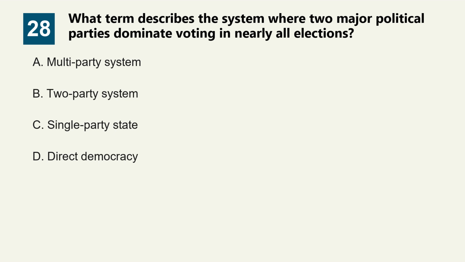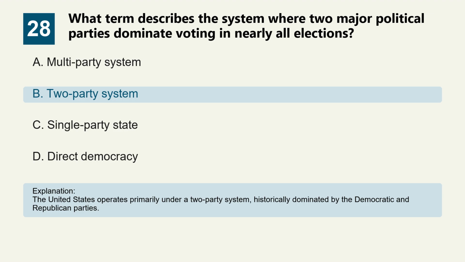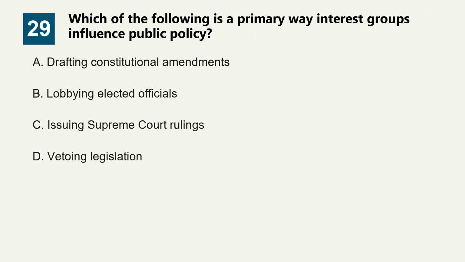Option A. Multi-party system. Option B. Two-party system. Option C. Single-party state. Option D. Direct democracy. The correct answer is option B. Two-party system. The United States operates primarily under a two-party system, historically dominated by the Democratic and Republican parties. Question 29. Which of the following is a primary way interest groups influence public policy?